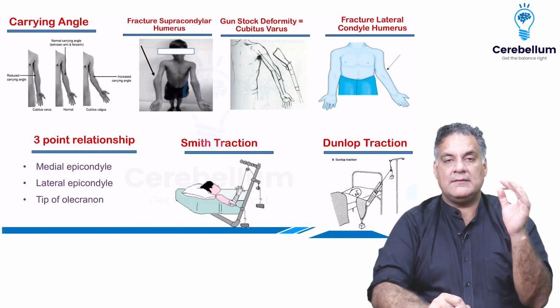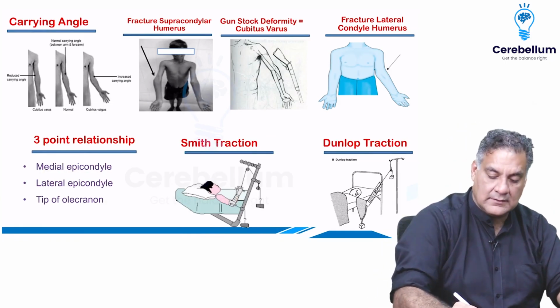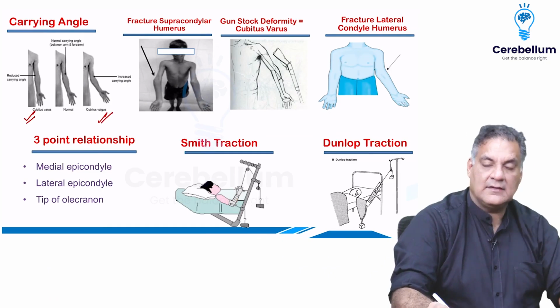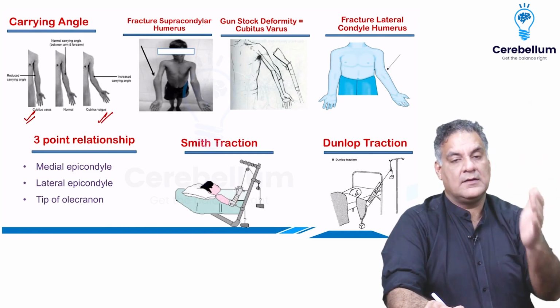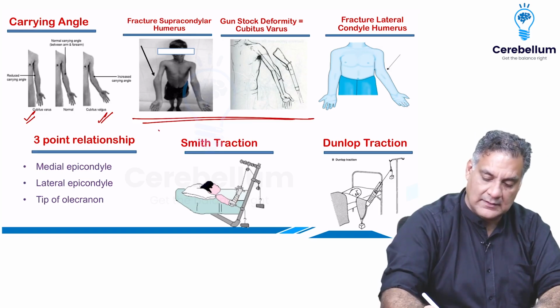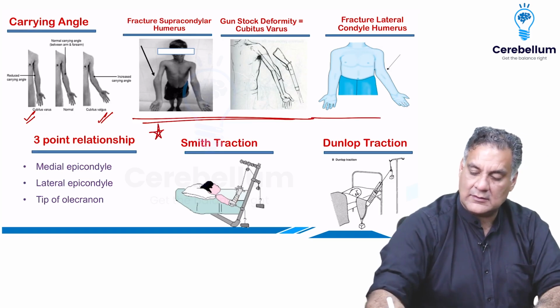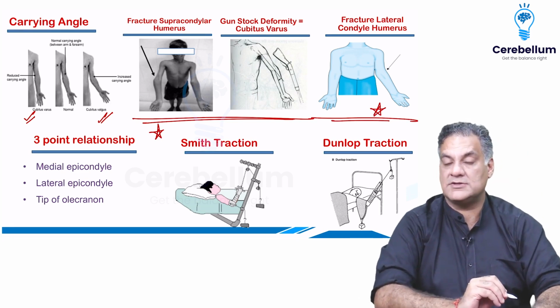Carrying angle is the angle between the arm and the forearm. Reduced carrying angle is cubitus varus. Increase is valgus. It's more in females because the trochlea in females is at a lower level. Supracondylar humerus causes the cubitus varus or gunstock deformity, shown as an image. Lateral condylar humerus causes cubitus valgus and tardy ulnar palsy, shown in the image.